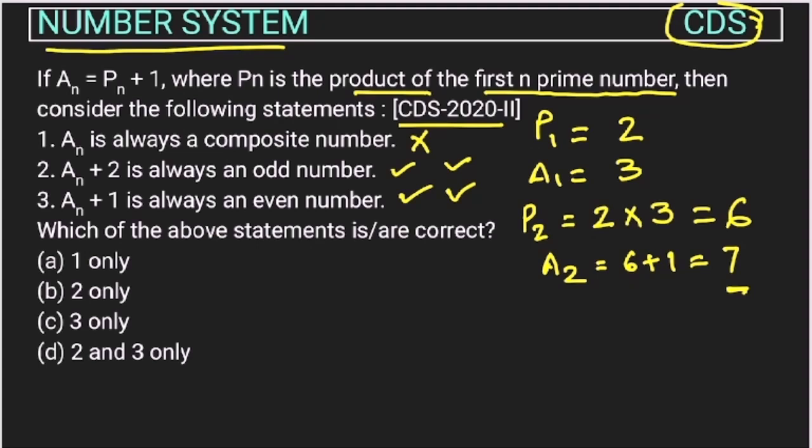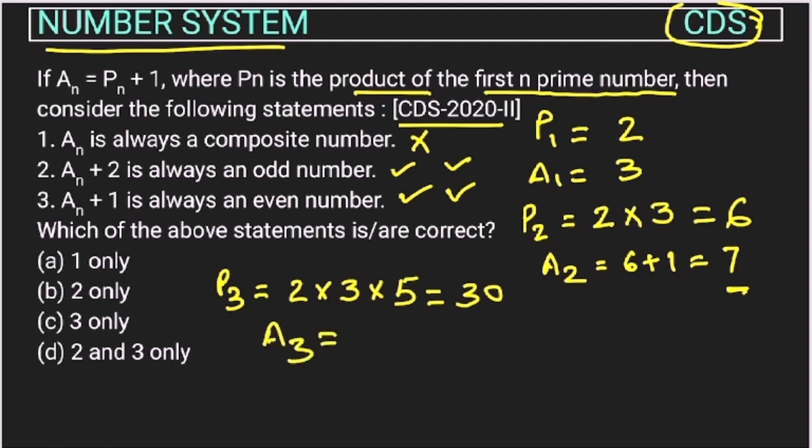Now let's check just one more. So let's take P3. The first three prime numbers are 2, 3 and 5. So 5 into 2 is 10, 10 into 3, so this is 30. So a3 will be 31, 30 plus 1. Now check. No need to check the first statement because in both cases this was wrong. So second and third we have to just check, right? Because we have to find the option which is correct in all situations.